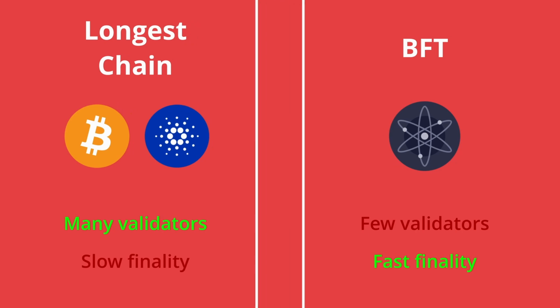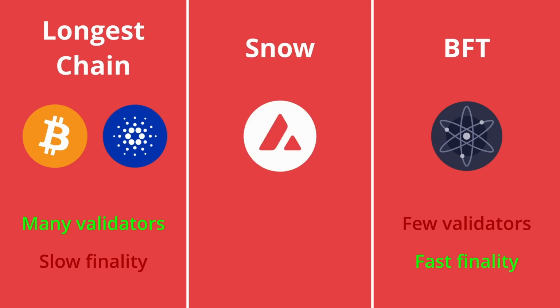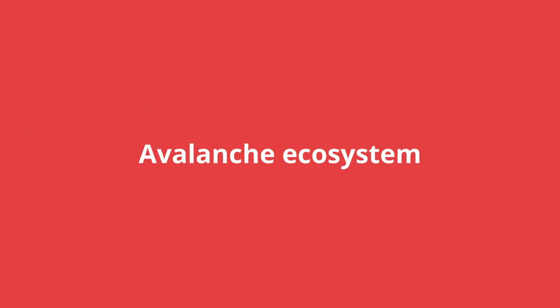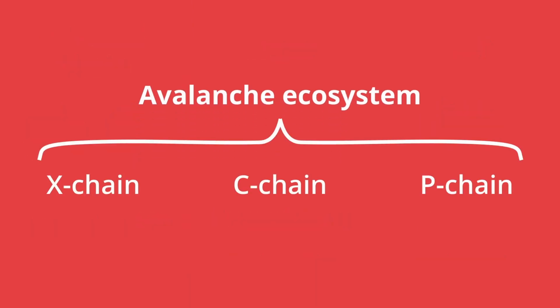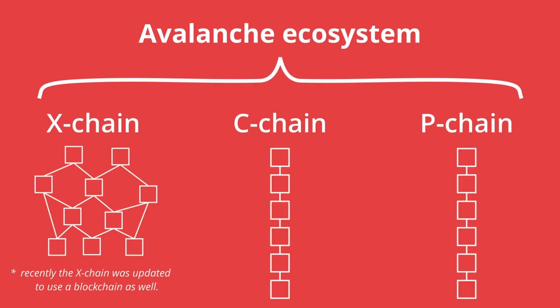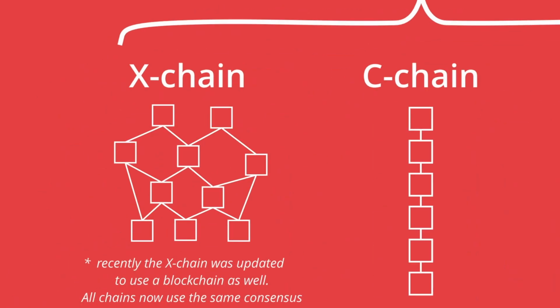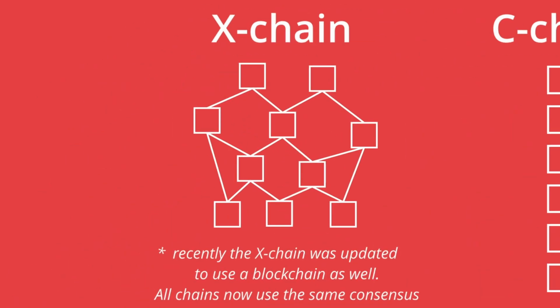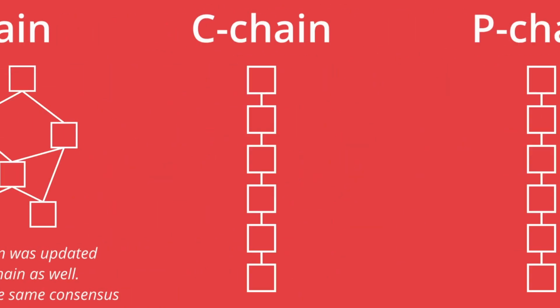In theory, this new style of snow-based consensus methods allow for a large number of validators, like the longest chain methods, whilst also having fast finality like the BFT methods. In this video, I'll go over how these methods work. For Avalanche, there are multiple chains in the main ecosystem which use different underlying data structures. The consensus method for each is different, so I'll explain the DAG-based consensus method first, and then go over the blockchain version later in the video.